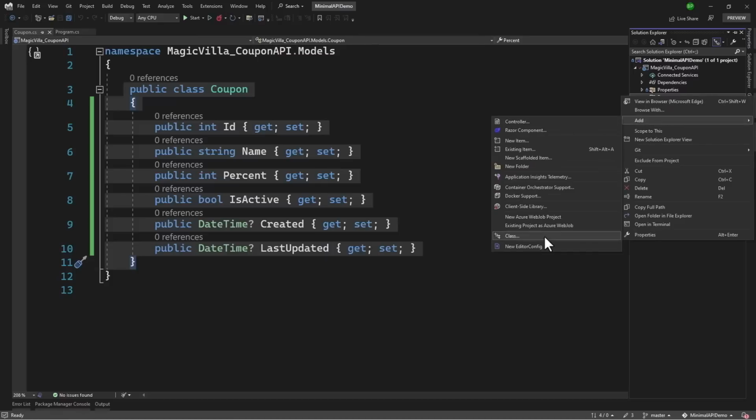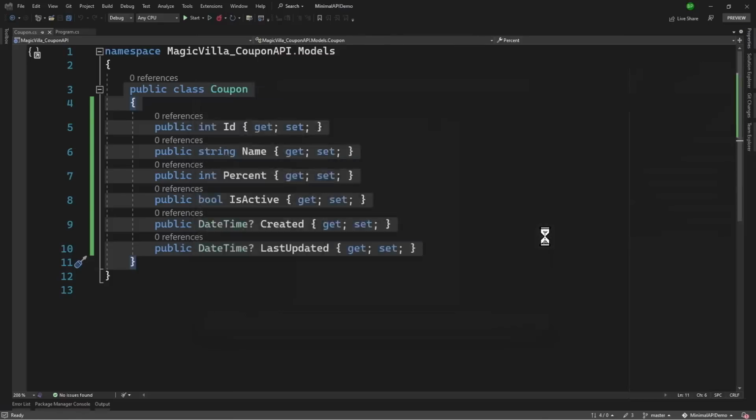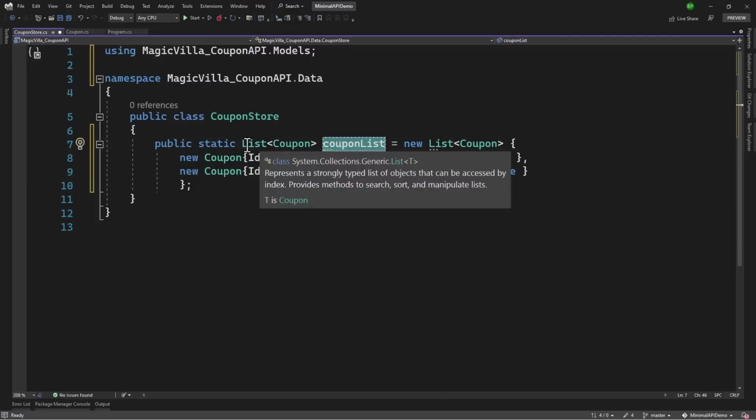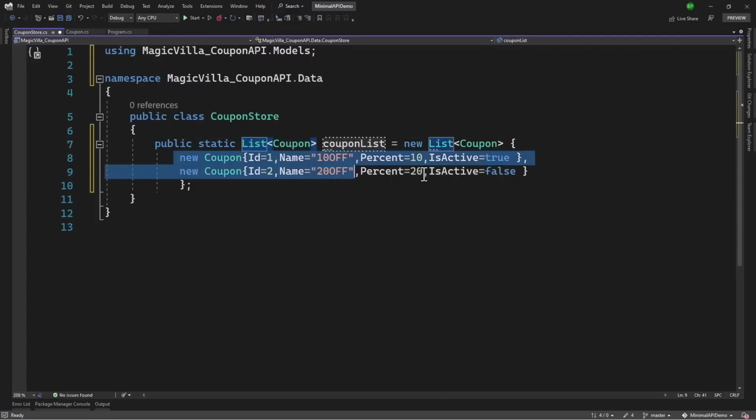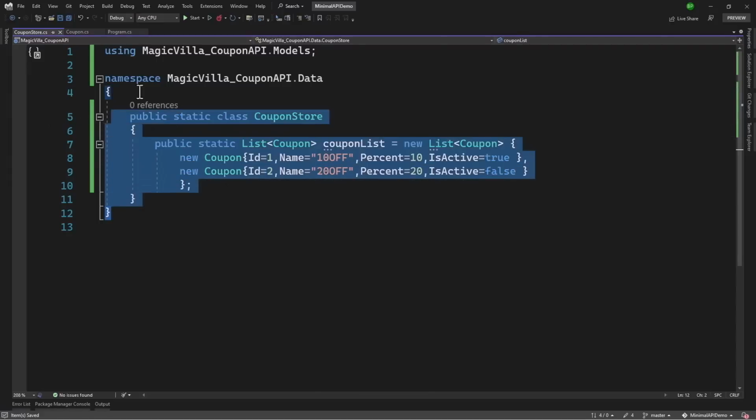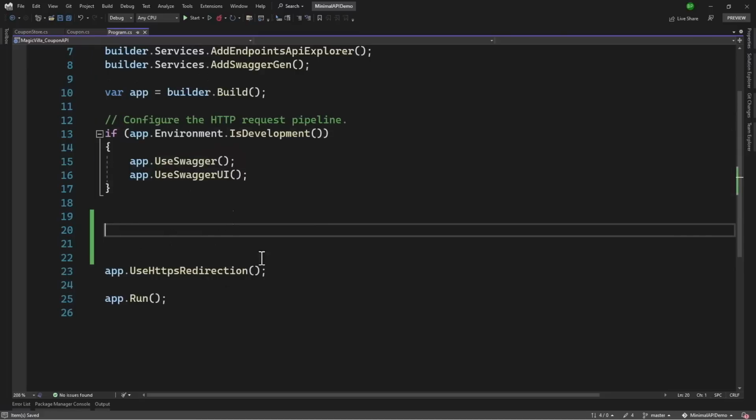And in there, we will add a class, which will be coupon store. Inside there, we will add a static property, which will be coupon list. That will be list of coupon. And we have just added 2 coupons in there. We will make this a static class as well. That way, we do not have to create object every time. Perfect. So our coupon store can now be accessed with our new API endpoints that we will create in the next video.